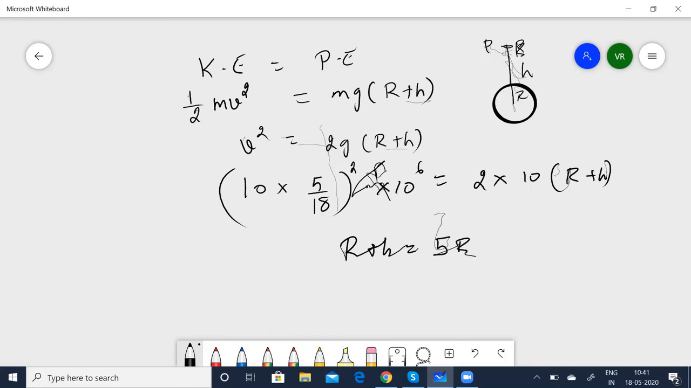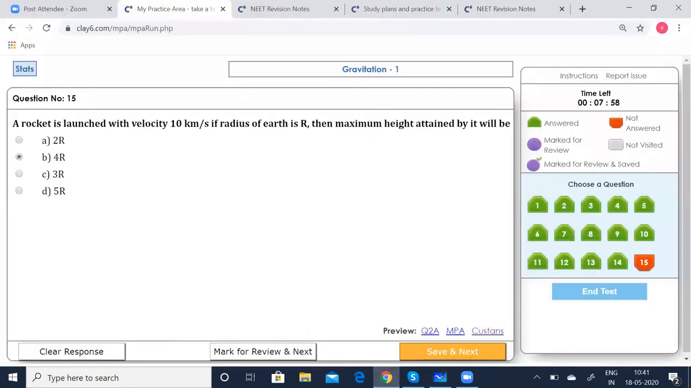r plus h is equal to 5r, or h is equal to 4 times r. Okay, 4 times r, but r is given as 6.4. All of this will be given earlier. So if r's value is 6.4 times 10 to the power of 6 meters, using that, you can find out that h is equal to 4r. Now look quickly. B option is correct.